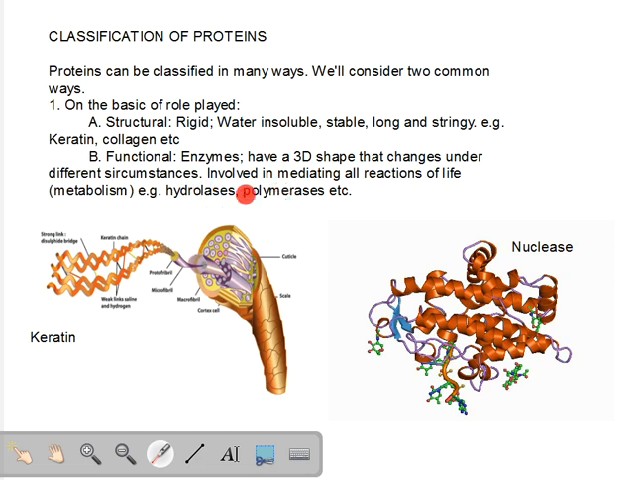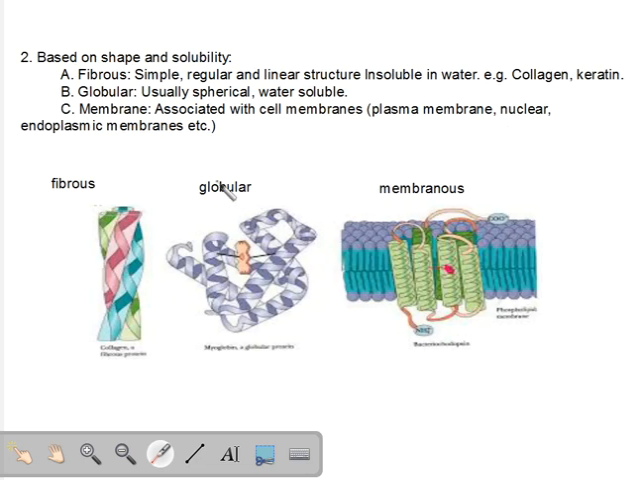You will learn in the higher standards or in some future classes what these enzymes are all about. Now, proteins can also be classified on the basis of what shape they are of and what is their solubility.